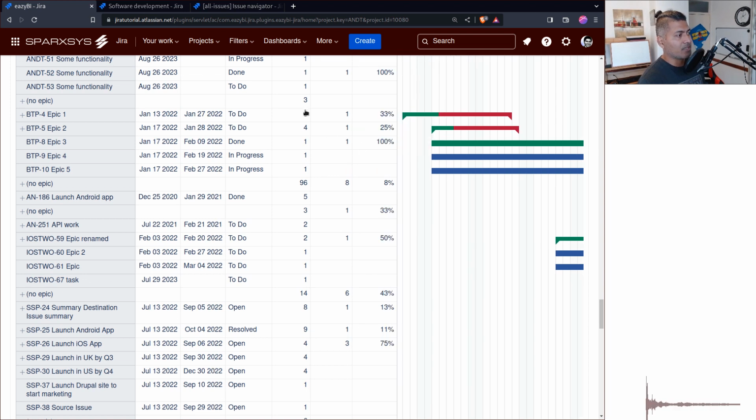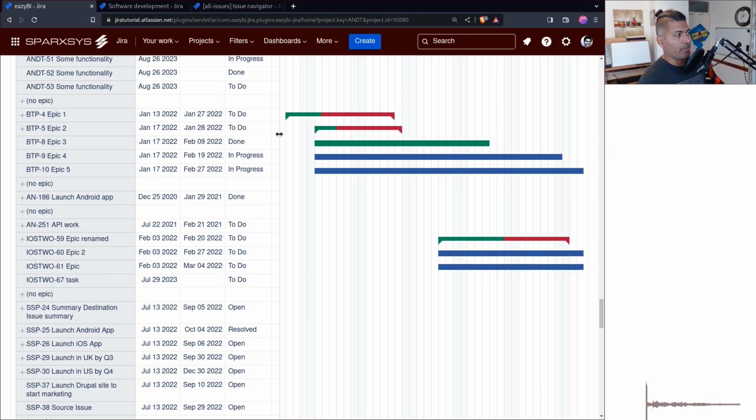There are a number of items under it. The progress is 33%, and this progress could be based on what all is under it, or maybe at that particular issue type level. But you can build your own roadmap. That is what I'm trying to say here. And of course, with the help of EasyBI, you can do a lot more. If you need help, first think about considering using EasyBI.